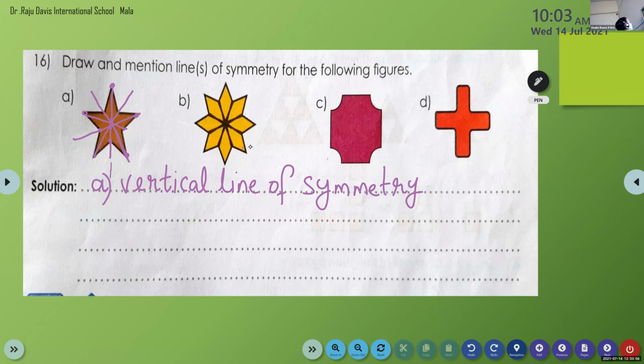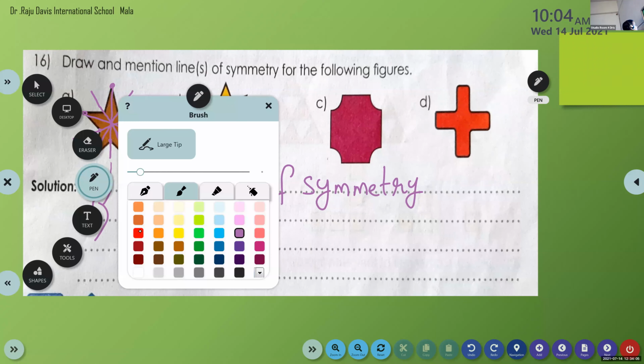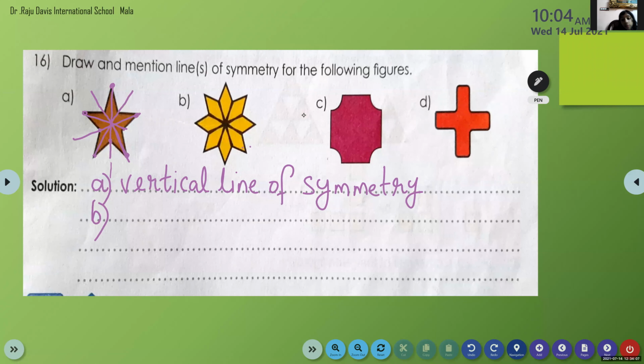Okay, so the next one. What about this figure, children? Question number B. Yes, it has vertical. Then check horizontal. It has got a vertical line of symmetry. Okay, children, check again, horizontal. It has a horizontal line of symmetry also. Horizontal line and vertical line. And here also, children, from each corner, we can do the opposite.